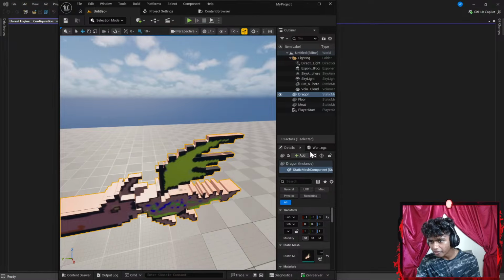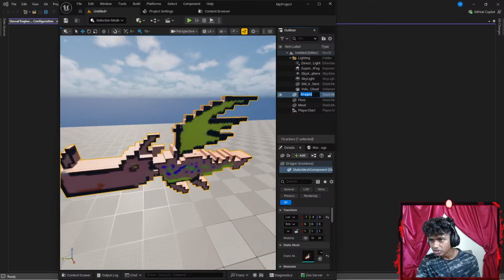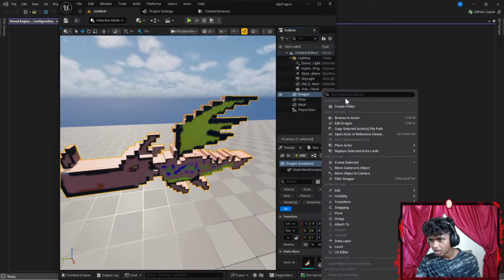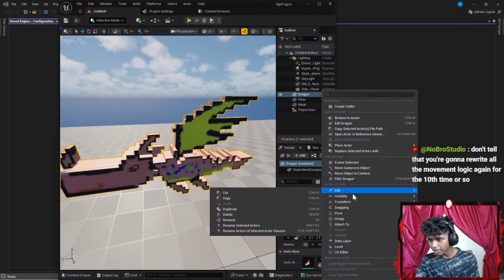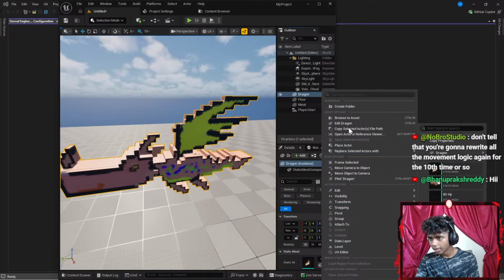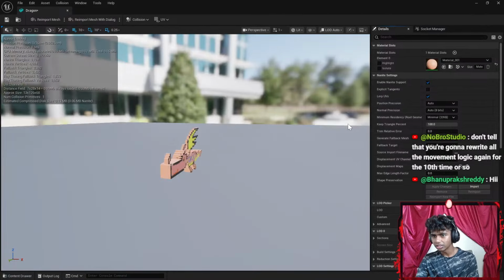Okay, now how do I open this in Unreal? I know that there is a way to do it. Right click. Okay, let's go with something like edit dragon. Okay, and then is there a way to open it in Unreal Engine? Maybe I go with something like edit dragon. I don't want to edit it like this.